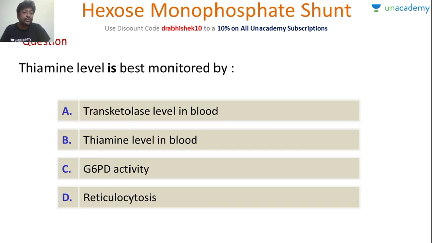Now this was again an AIIMS question. Thiamine level is best monitored by transketolase activity in blood, thiamine level in blood, G6PD activity, or reticulocytes. So this was the question which I was talking about. It has come in AIIMS. So what should be the answer to this? Very good, very good. One of the best monitoring methods. Many students actually went for thiamine level. The correct answer is transketolase level in blood. Very good, Lokesh. Very good, Arjun.